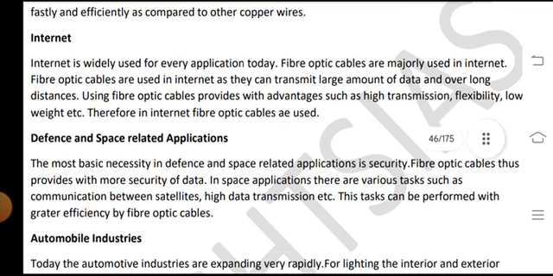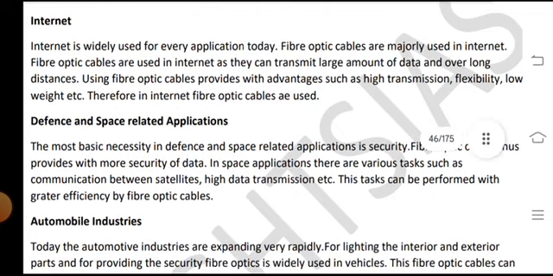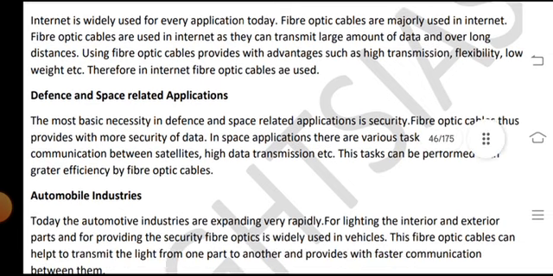Internet is widely used for every application today, and fiber optic cables are majorly used in the internet. Fiber optic cables are used in the internet as they can transmit a large amount of data over long distances, and using fiber optic cables provides advantages such as high transmission, flexibility, low weight, etc.